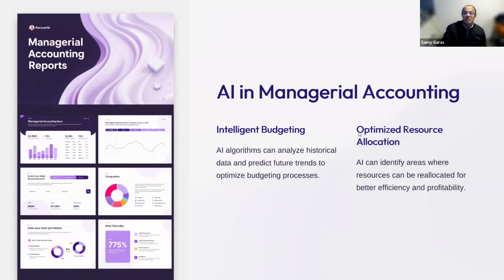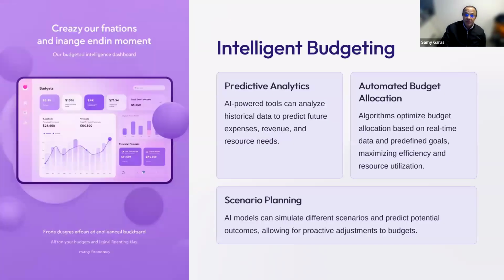And this will help us optimize resource allocation, reduce inefficiency, and make use of our limited resources to maximize our profit. And here, for the budgeting, we can do predictive analytics, where we use the historical data to predict the future of revenue, expense, and resources, and this can also include the cash budget and the capital budget. So not only the operating budget, but we can do the asset budgeting as well. And this will help us see where the company is heading.